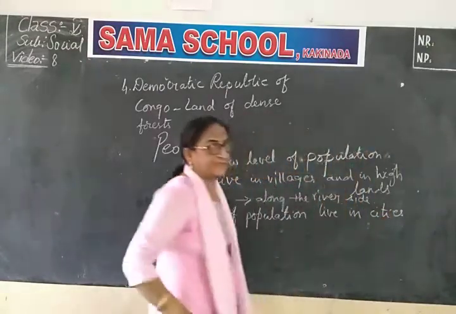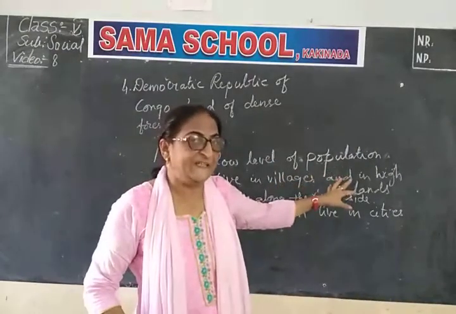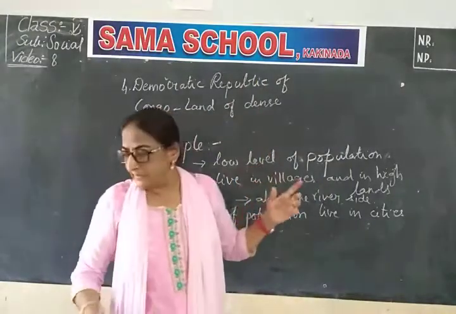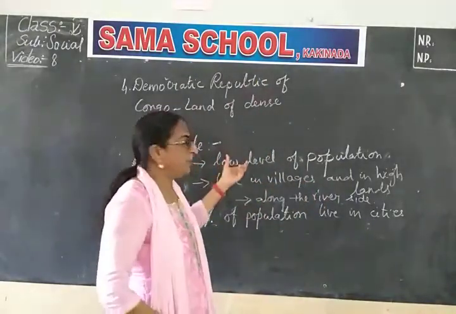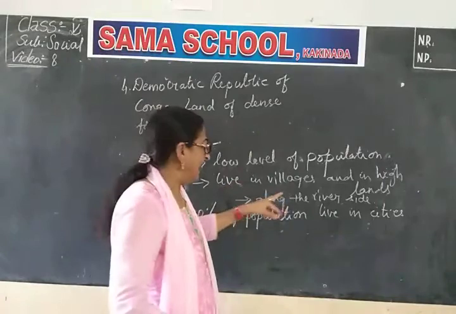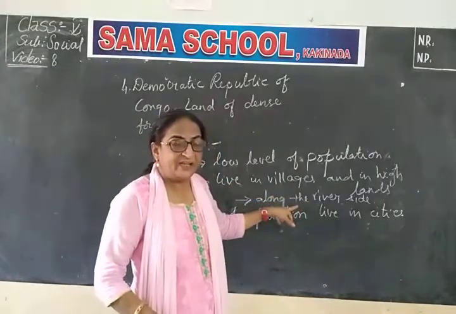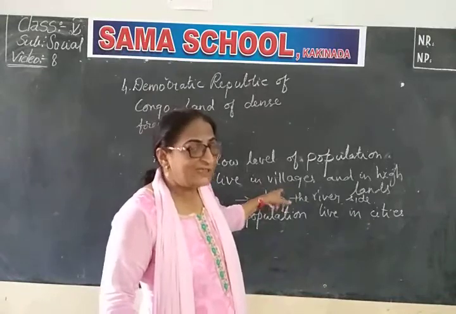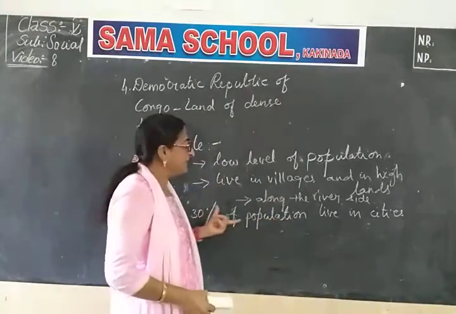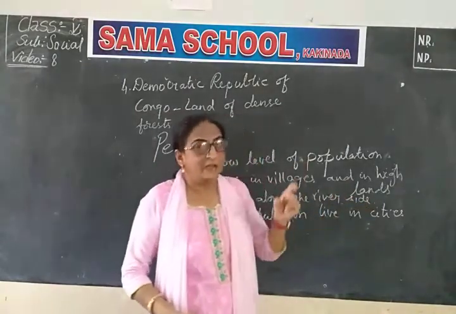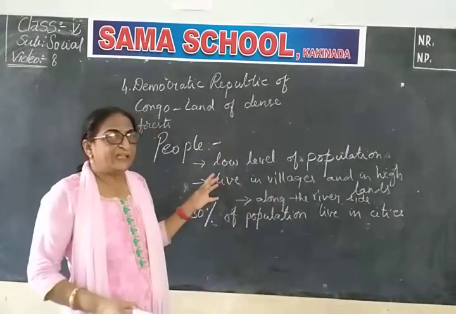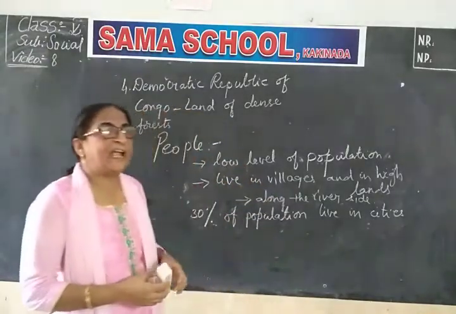These 30% who are living in cities live in houses and apartments, and they use cars. Mostly the population is very low here. They live in villages and in highlands along the riverside, because there is easy availability of water. And most of the population lives in crowded, unhealthy conditions and in slums.